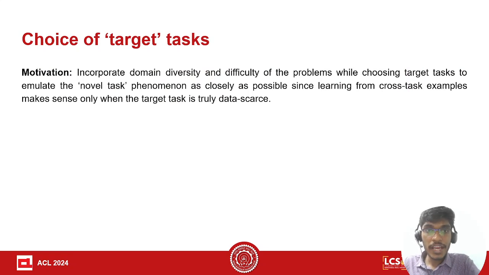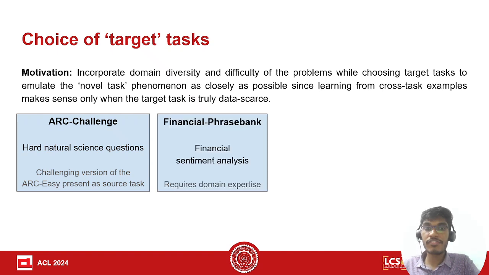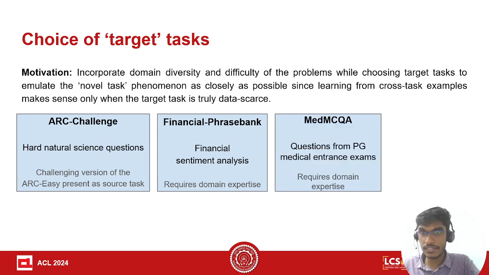Now, to emulate this novel task phenomenon, we incorporate domain diversity and choose tasks which are deemed as difficult. For example, we take ARC Challenge, which consists of hard natural science questions. We take Financial Phrase Bank as one of our target tasks, which is domain specific, requires domain expertise, and is for financial sentiment analysis.